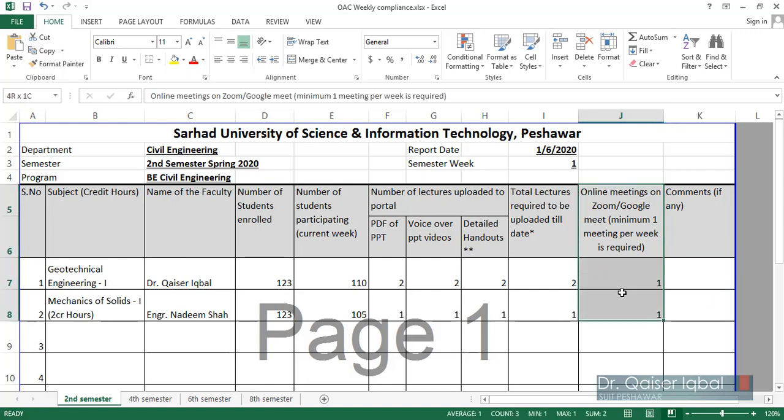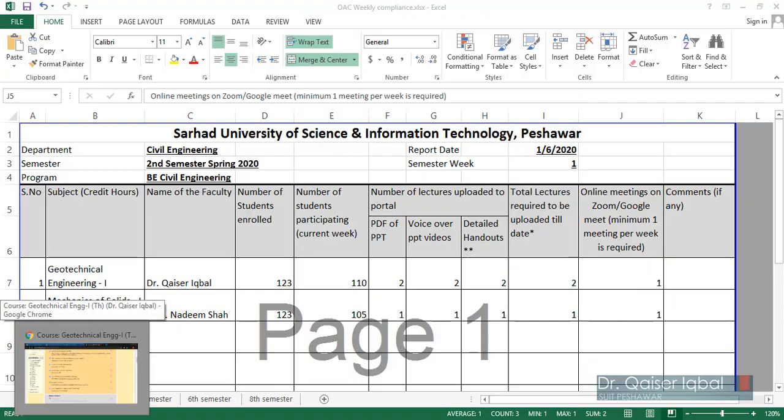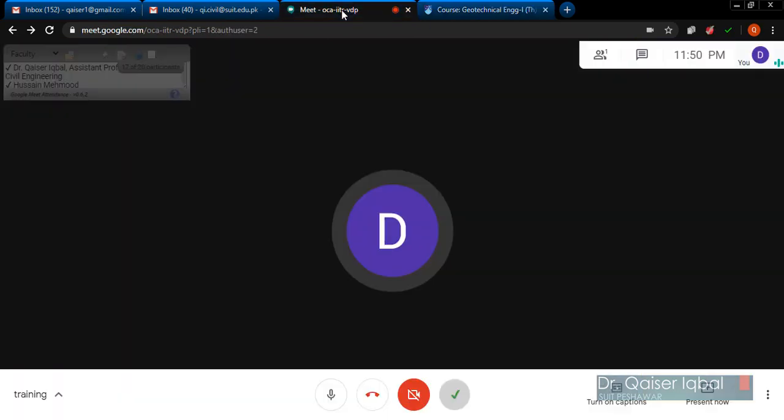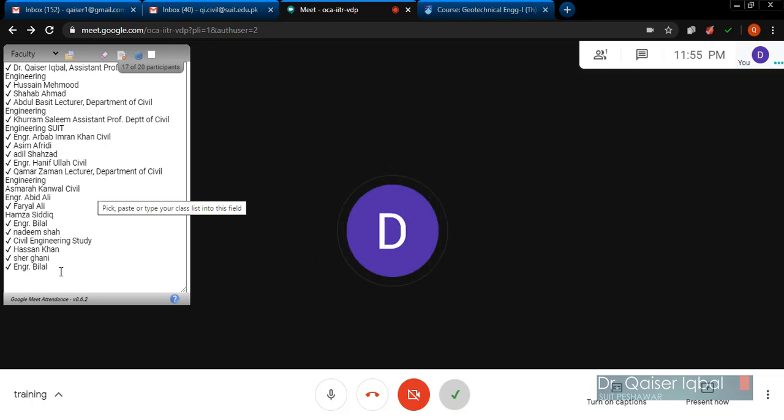Now coming to this section, which is regarding the online meetings using Google Meet, or some people are using Zoom. So now the compliance requirement in this case requires two things. You have to generate your attendance for the course and save it, and you can send it in Excel file format, or you can send the shareable link to your course coordinator as well, or department coordinator.